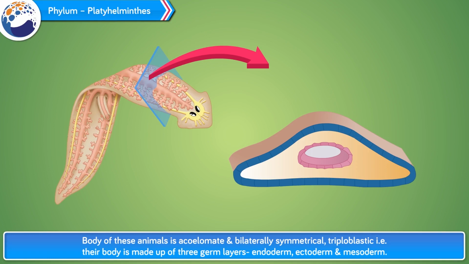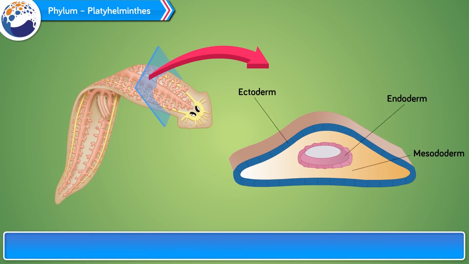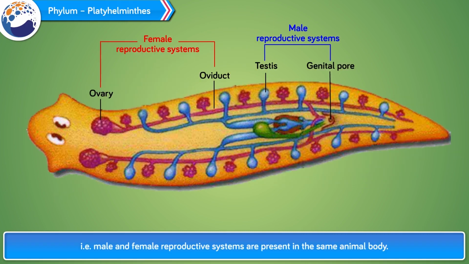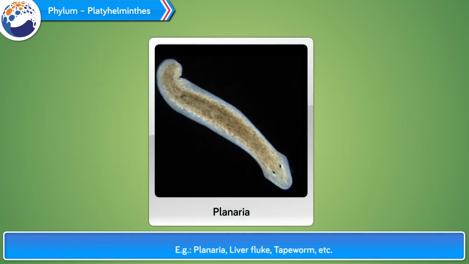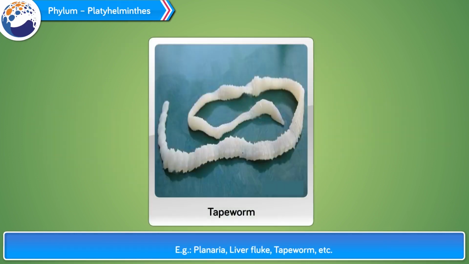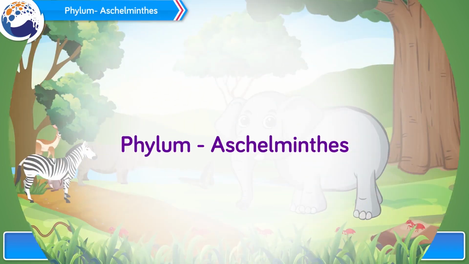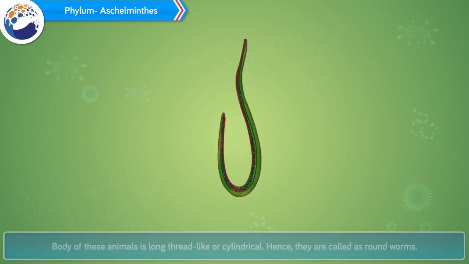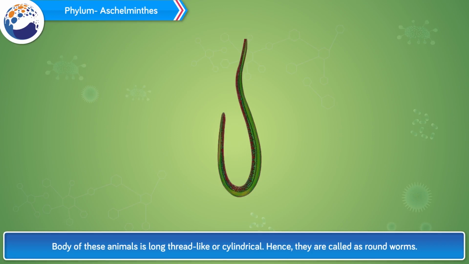That is, their body is made up of 3 germ layers: endoderm, ectoderm and mesoderm. These animals are hermaphrodite. That is, male and female reproductive systems are present in the same animal body. Example: Planaria, liver fluke, tapeworm, etc. Phylum Aschelminthes. The body of these animals is long, thread-like or cylindrical. Hence they are called roundworms.